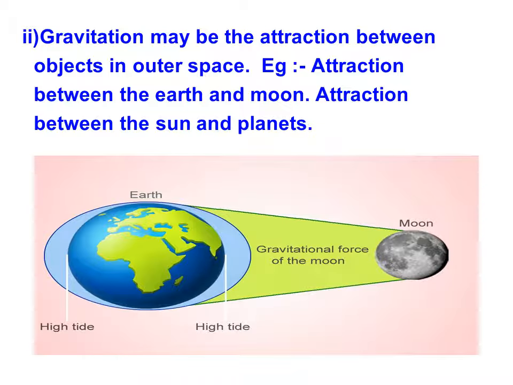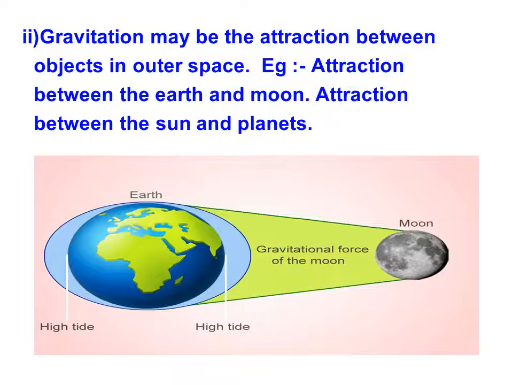Due to this, high tides and low tides occur in our ocean bodies. If the moon is nearer, we see a change in the water level of the ocean. That is due to the gravitational force of the moon.